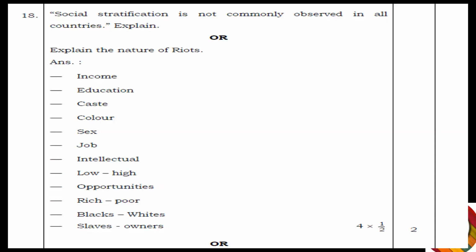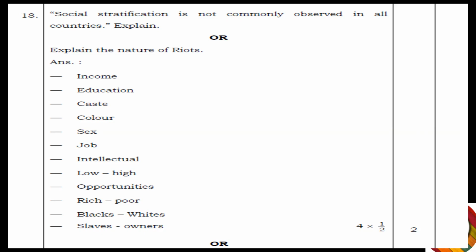So the answer is, the key points are income, education, caste, color, sex, job, intellectual, low and high income, opportunities, rich and poor, blacks and whites, slaves and owners. So these are different causes or effects which are there in the country because of its social stratification. Equality is not observed due to these barriers, these hurdles which come in a society. Okay, so these are the key points, and you could write that social stratification is not commonly observed in all countries because all these are the factors which come between them.